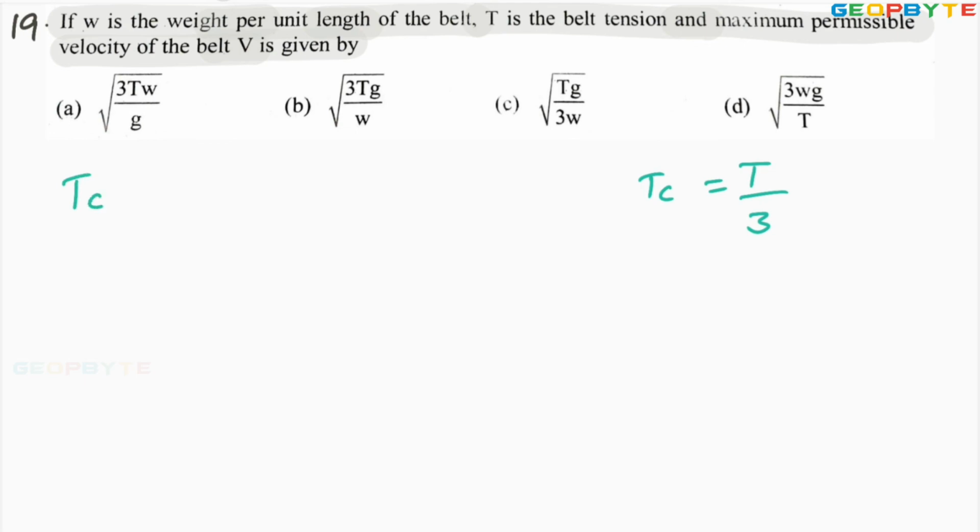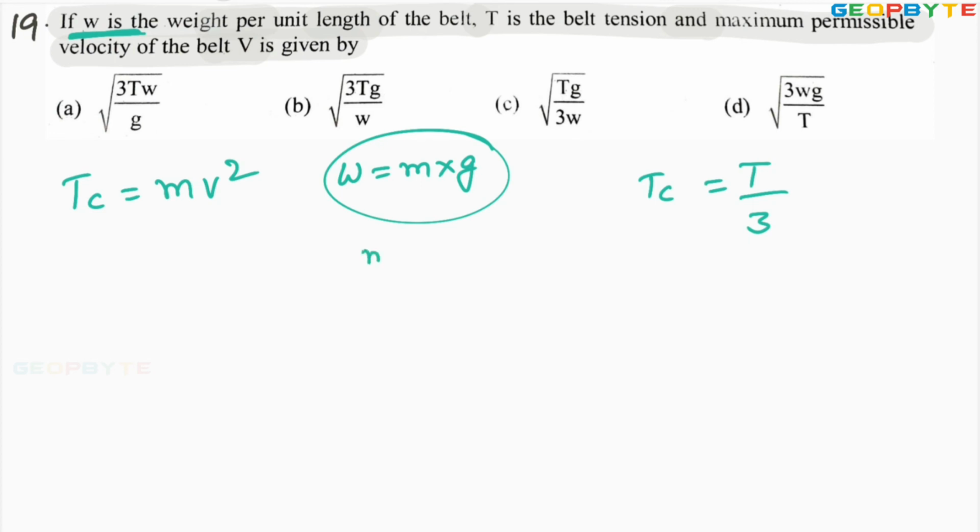But what is the centrifugal tension? mv square, where m is the mass of the belt per unit length. But in this case, the weight is given. What is the weight? The product of mass and gravity constant. Then what is the mass? Mass equals weight divided by g. Therefore, centrifugal tension equals weight divided by g into v square.